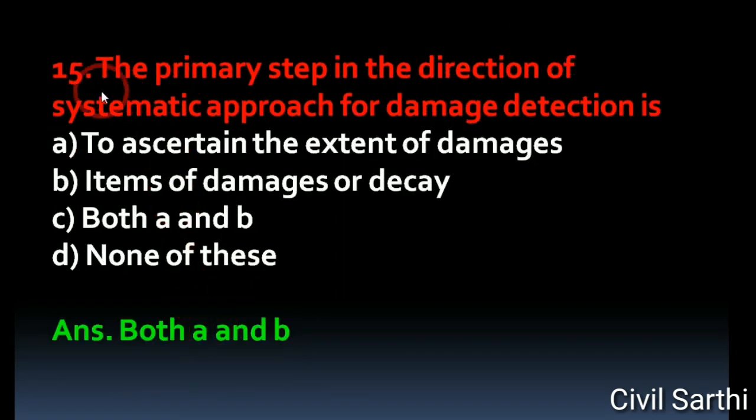Question number 15, the primary step in the direction of systematic approach for damage detection is option A, to ascertain the extent of damages. Option B, items of damages or decay. Option C, both A and B. Option D, none of these. The right answer is both A and B.